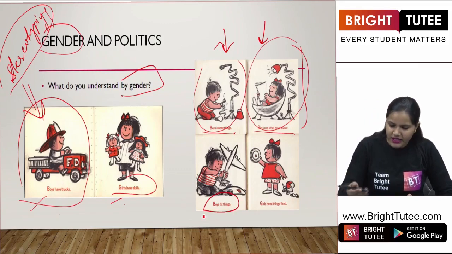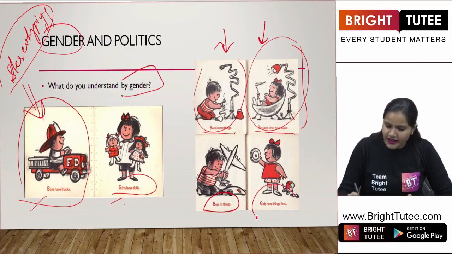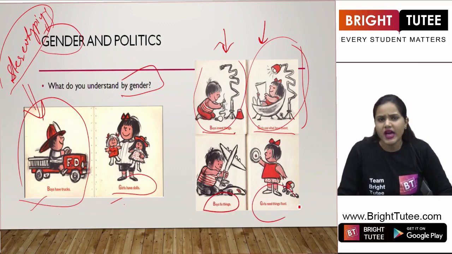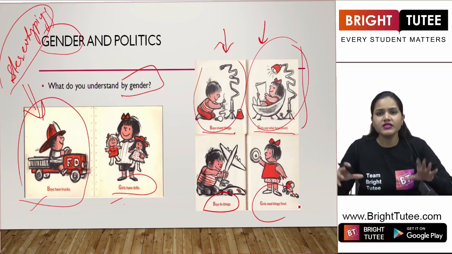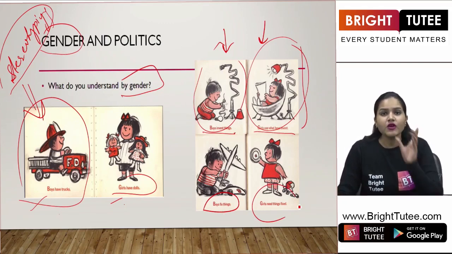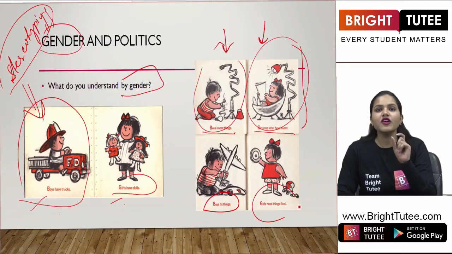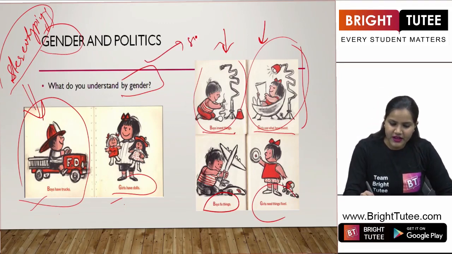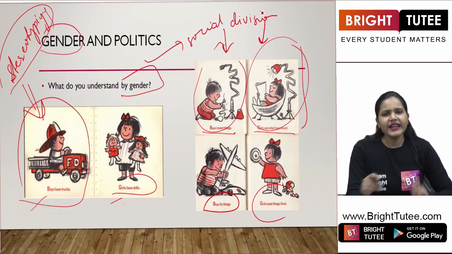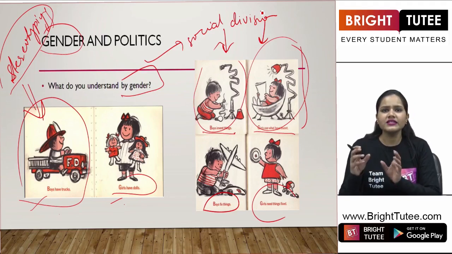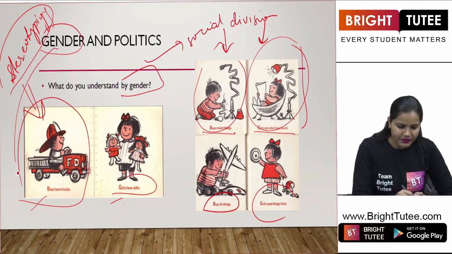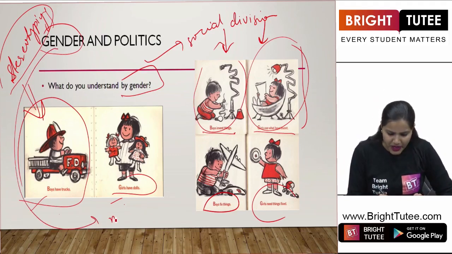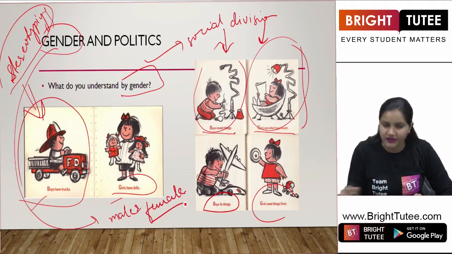The third statement, as you can see, says boys fix things, girls need things fixed. I'm giving you these statements in order to understand the meaning of gender in social division. Grammatically, when we talk about gender, it refers to the characteristics that distinguish between male and female. In simple terms, we understand gender like this, right?